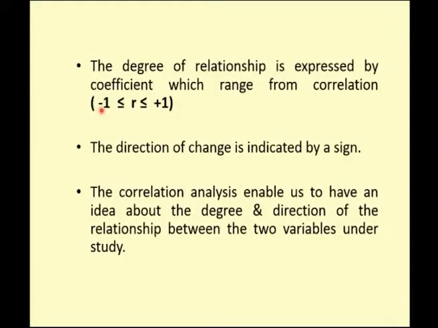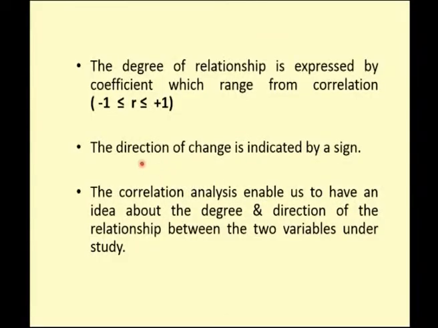If you have a -1, that means it is a negative correlation, that is if there is an increase in y and there is a decrease in x, then we call that a negative correlation. And if you have +1, both the x and y variables go in the same direction. And if the correlation coefficient is equal to 1, or close to it like 0.99, that means there is a perfect correlation between those 2 variables. The direction of change is always indicated by the plus sign or the minus sign.